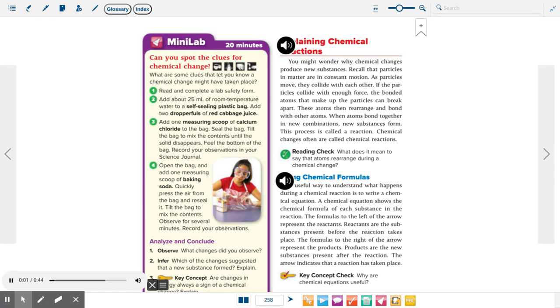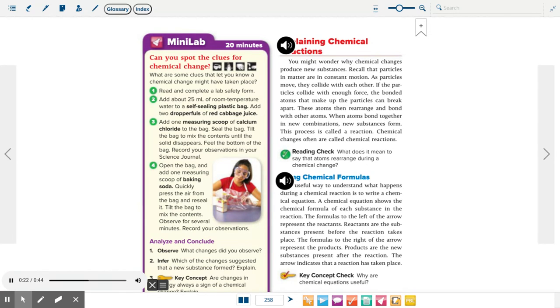Explaining chemical reactions. You might wonder why chemical changes produce new substances. Recall that particles in matter are in constant motion. As particles move, they collide with each other. If the particles collide with enough force, the bonded atoms that make up the particles can break apart.